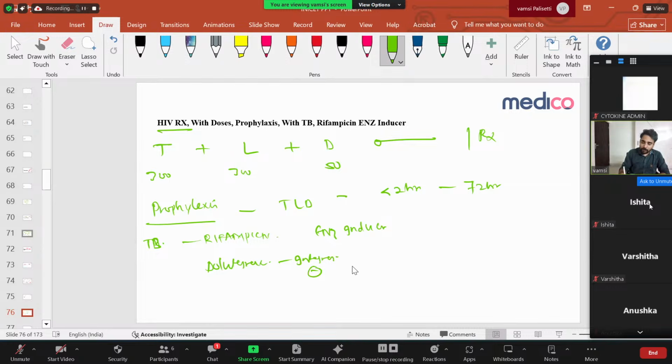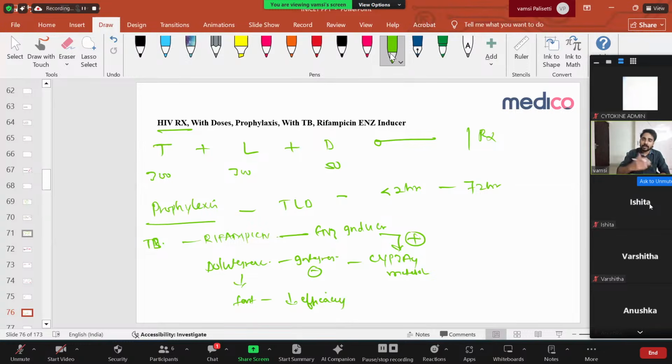Dolutegravir is metabolized by CYP3A. Because rifampicin is an enzyme inducer, it will induce this enzyme. So dolutegravir is getting metabolized fast, decreasing its efficacy. So what will you do in this condition? That is what the exam is asking.